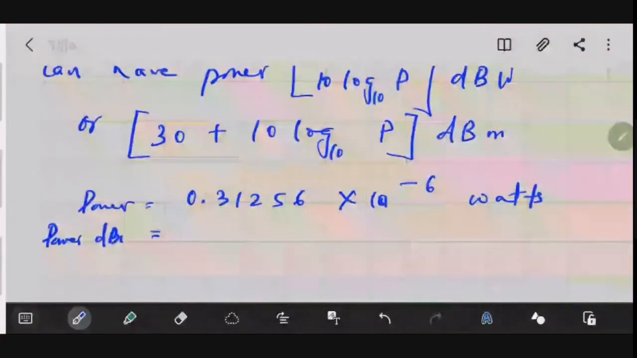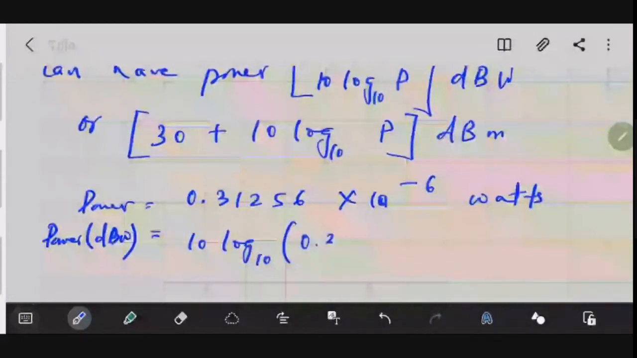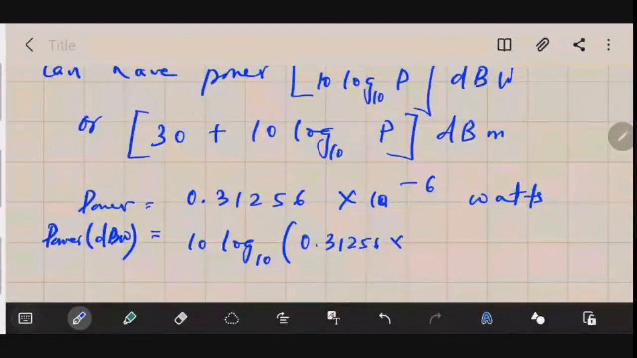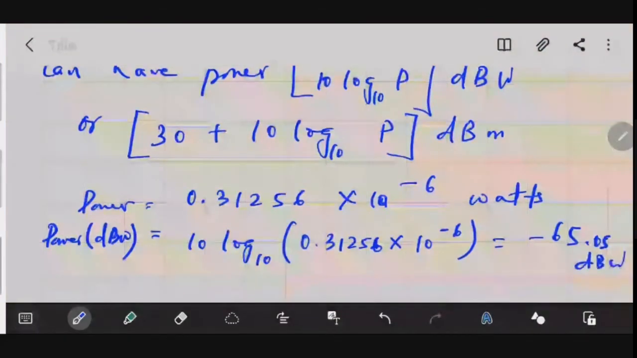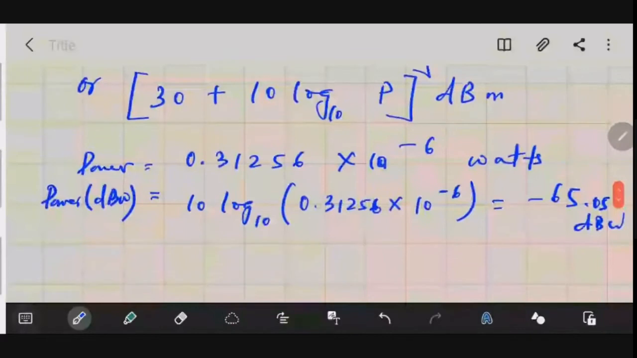So the power in dB watt will be how much? 10 log to the base 10 of this P, the power that is given, which is 0.31256 into 10 to the power minus 6. Just find it out. I think you will get around minus 65.05 dB watt.